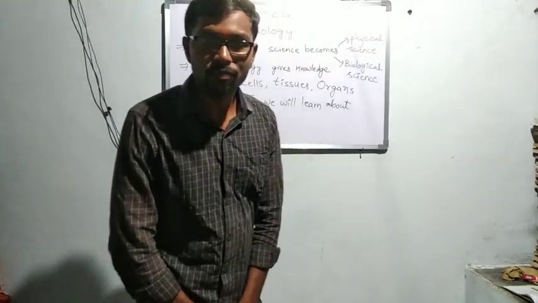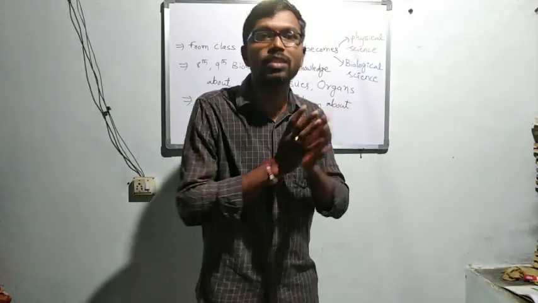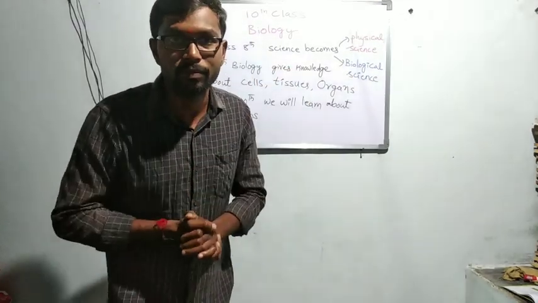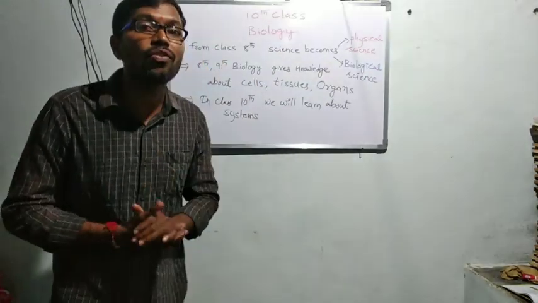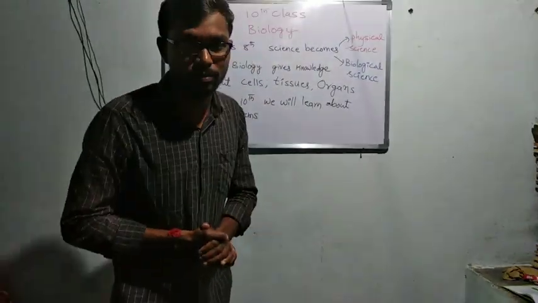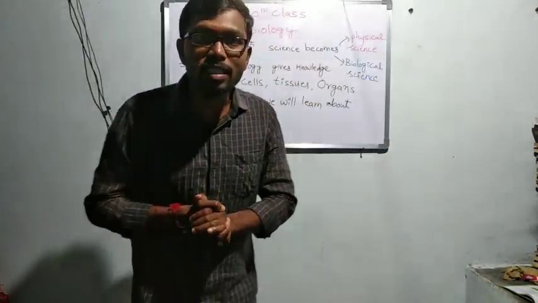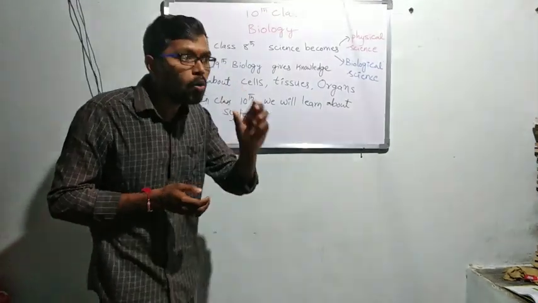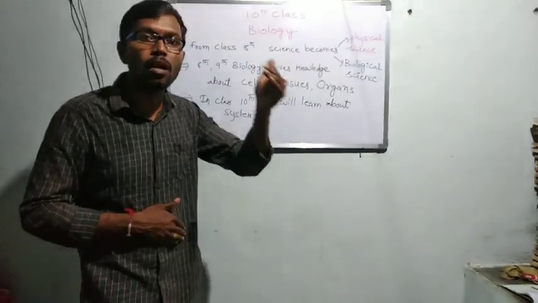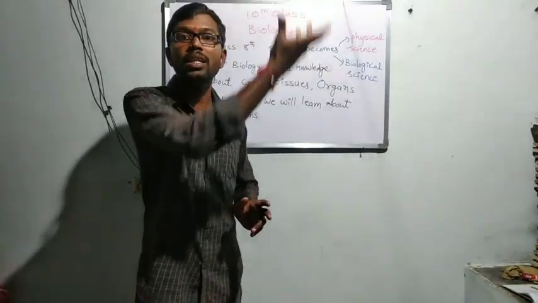In biological science, we learn about where a living organism's life starts, how a living organism's life is formed, how a cell structure is formed, what organelles are present in the cell, what unicellular organisms and multicellular organisms are, how cells become tissues, how tissues become organs, how organs become an organ system, and finally a living being.